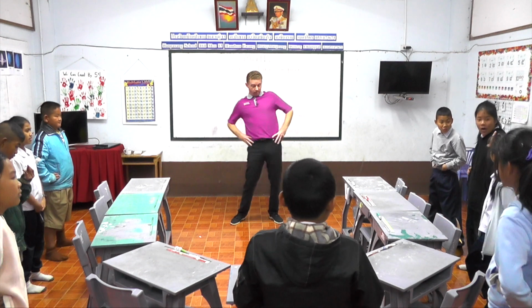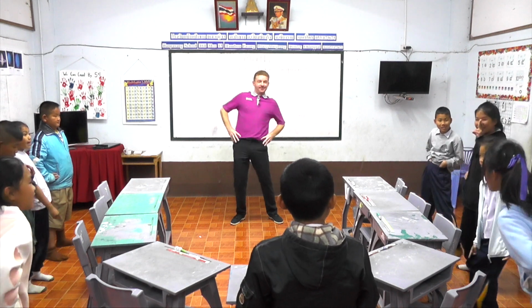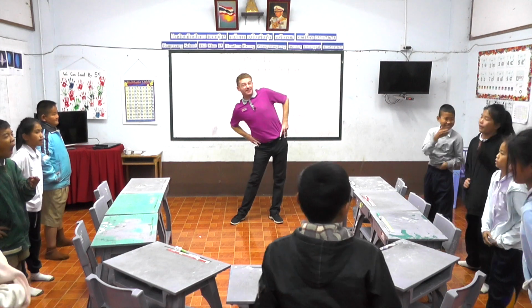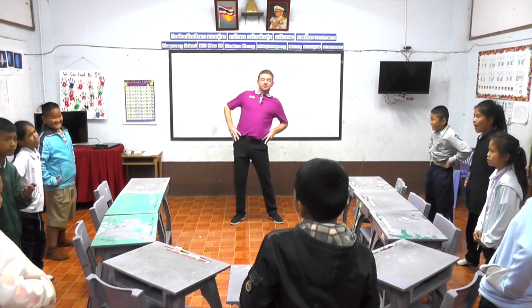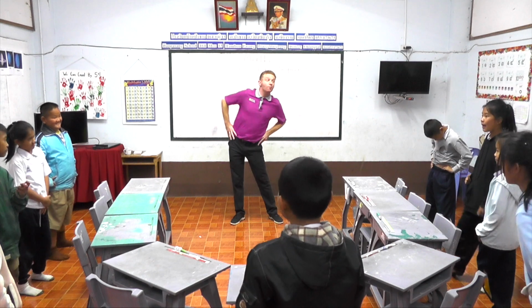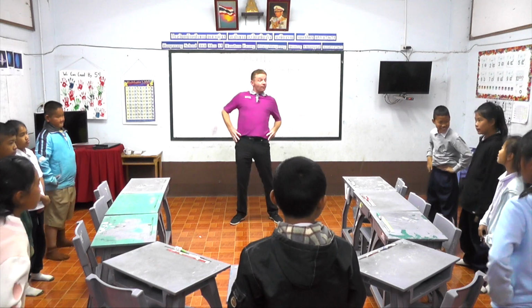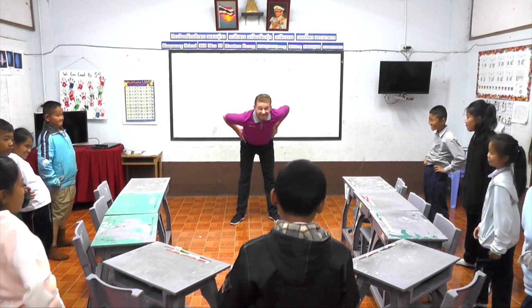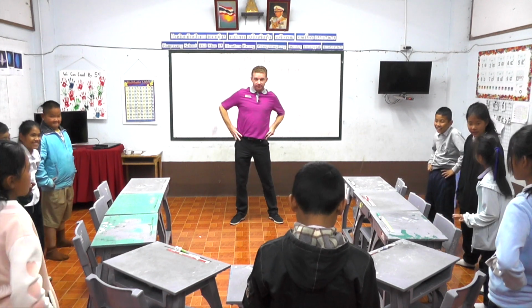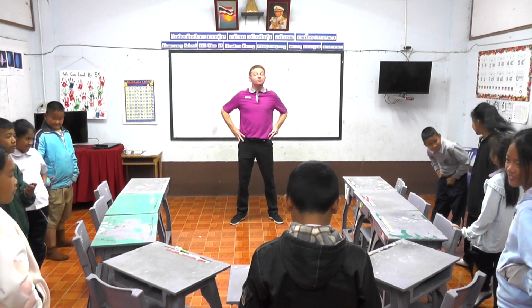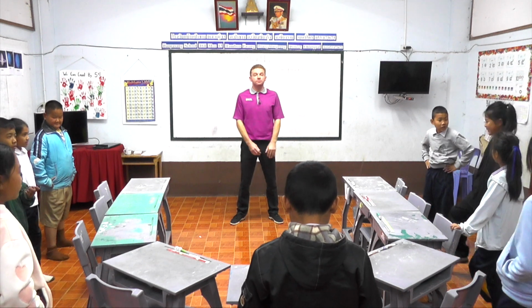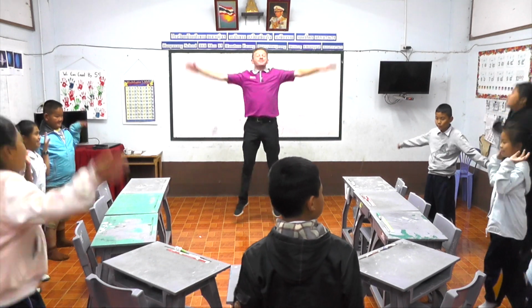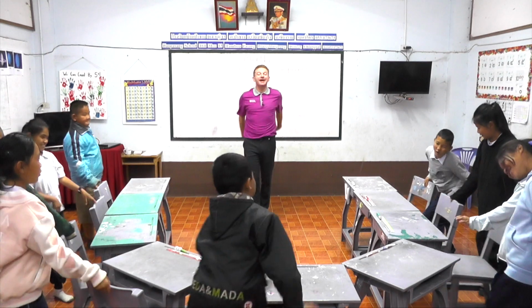And next we can go round and round. Give our spines a nice stretch. And stop. And next we can go back the other way. Round and round the other way. Round and round. And stop. And to finish, guys, we will do 5 star jumps. 1, 2, 3, 4, 5. Excellent, guys. Have a seat.